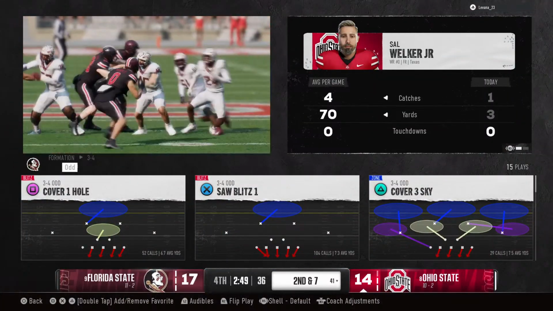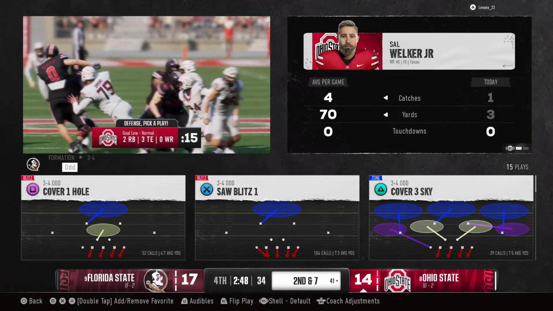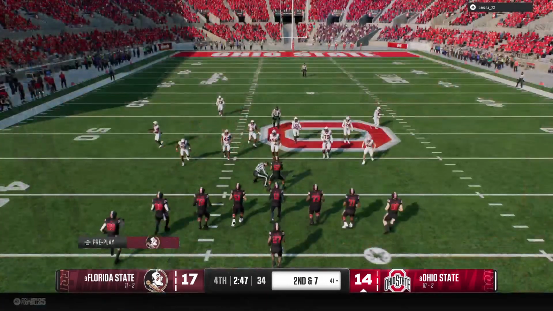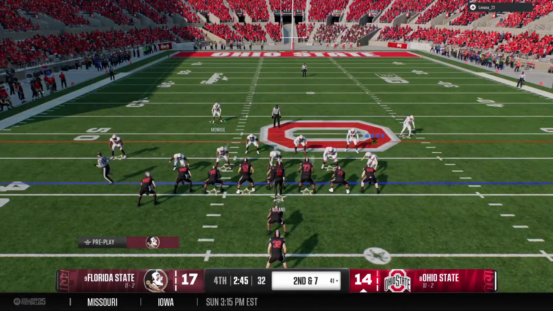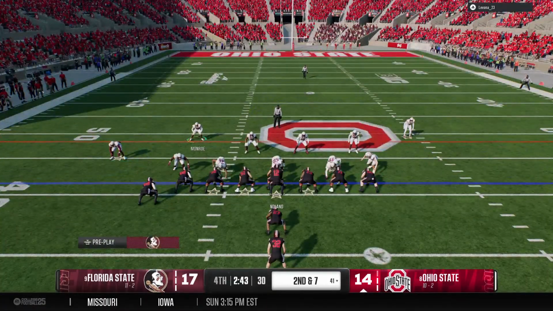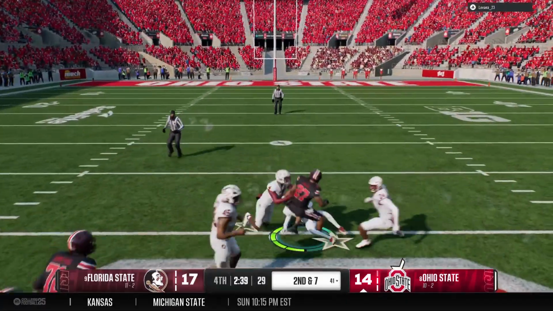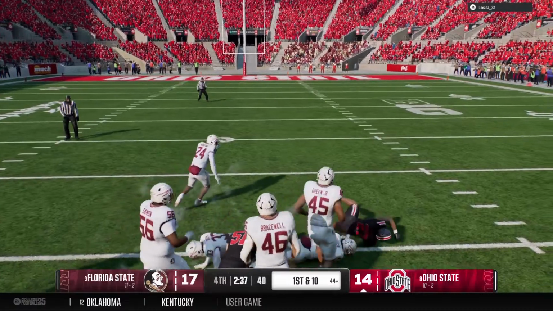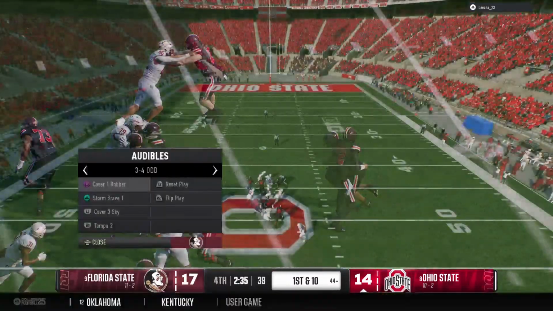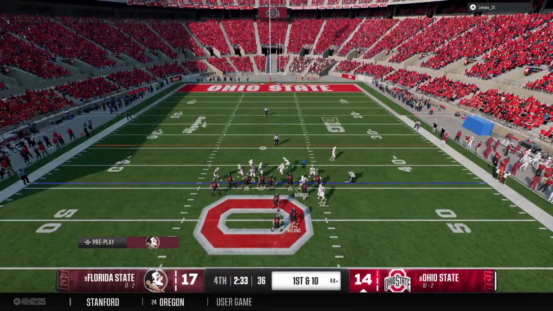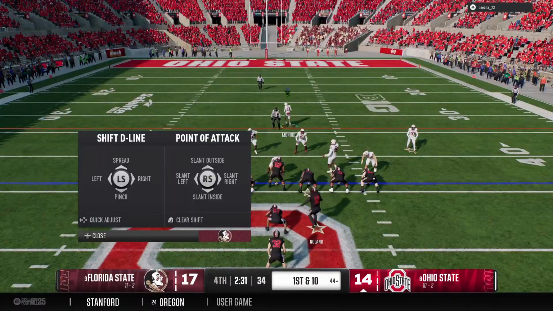Man, that jet sweep action puts so much pressure on a defense. You get so locked in on the ball attacking you downhill. But when offenses sprinkle this kind of offense in, it stretches this defense out wide and can create some vertical seams for big plays. They get him down, but he crosses midfield, out the ball at the 44. The Buckeyes looking to crank up the tempo a bit.